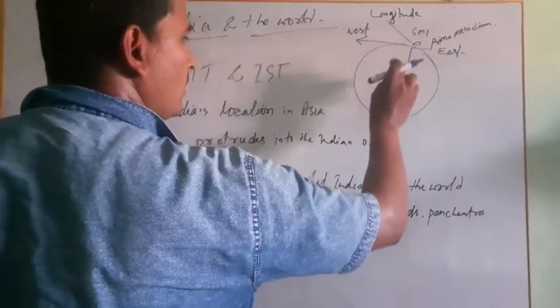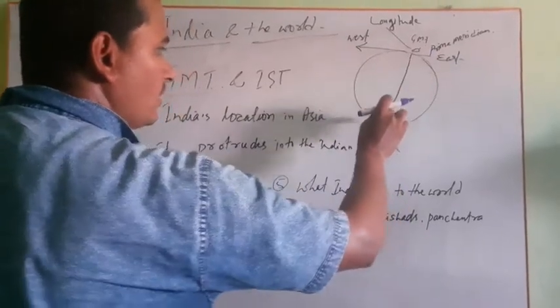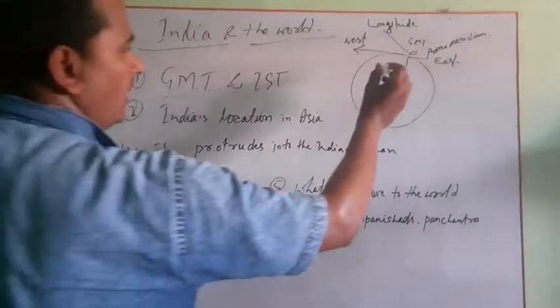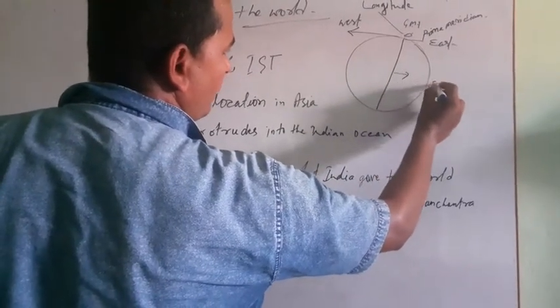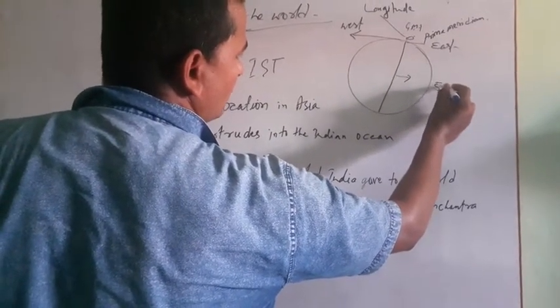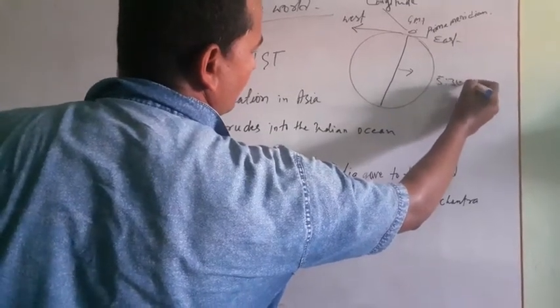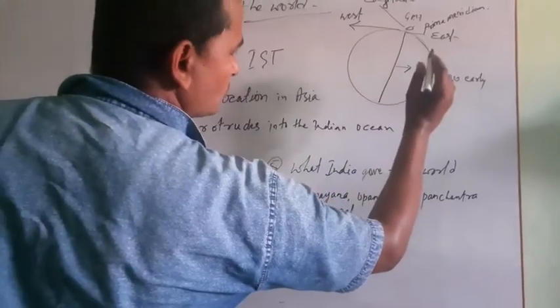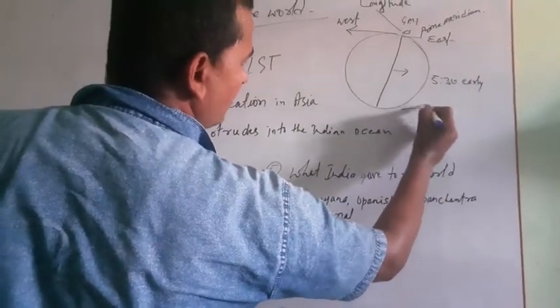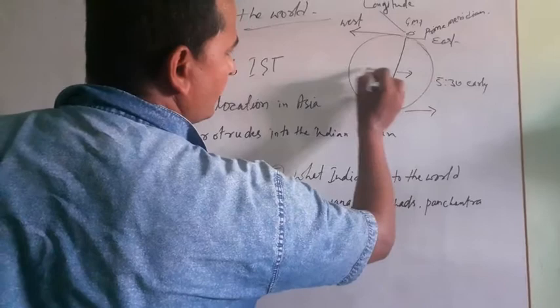So this region has been taken from here at London, and from here our India lies 5 hours 30 minutes ahead. It means when we go toward the sun, eastward, our India is here.